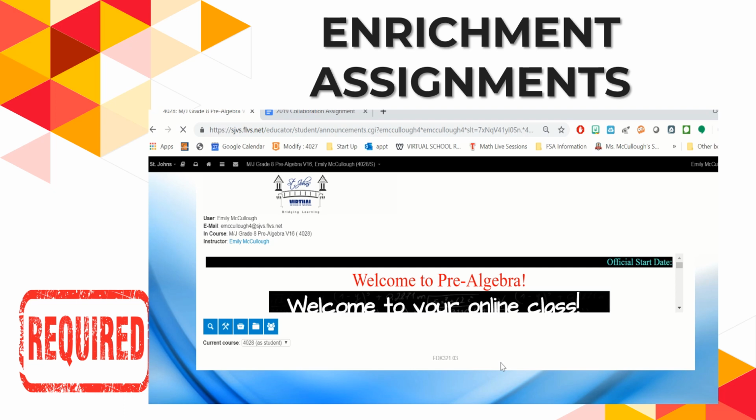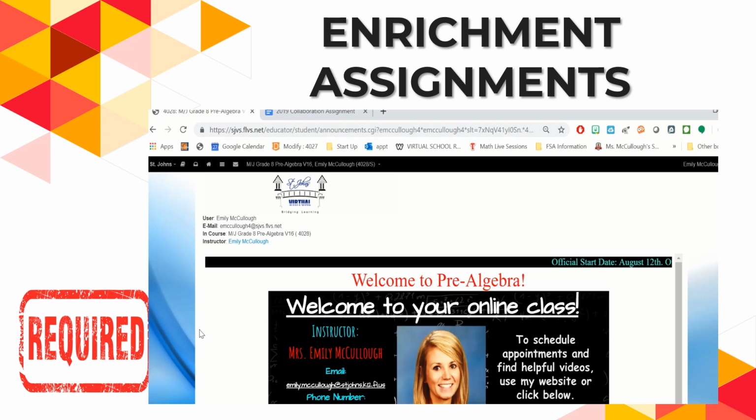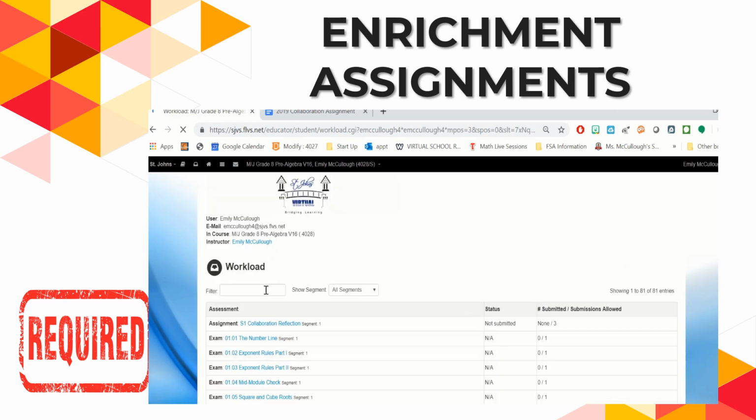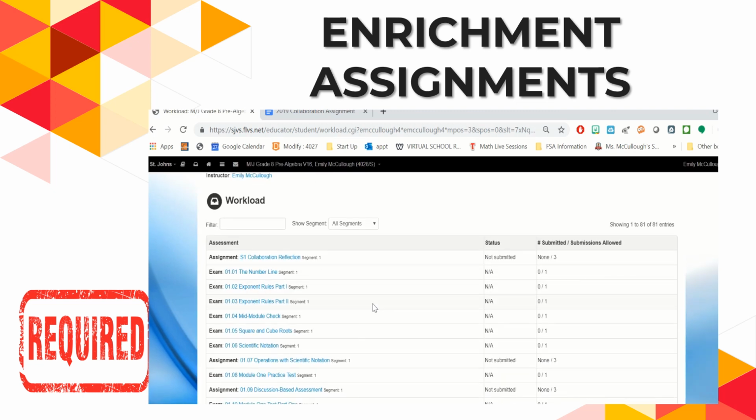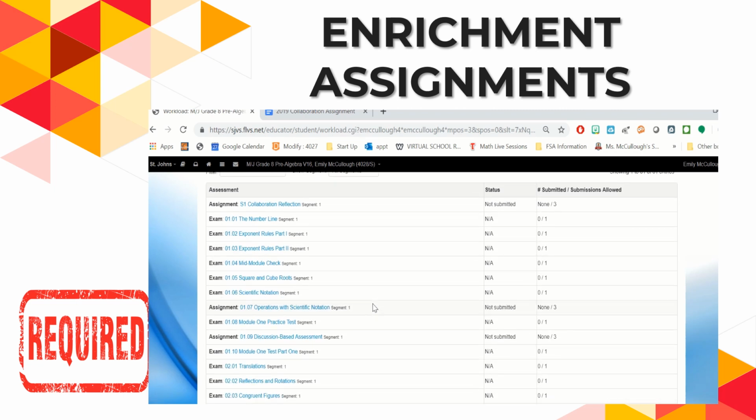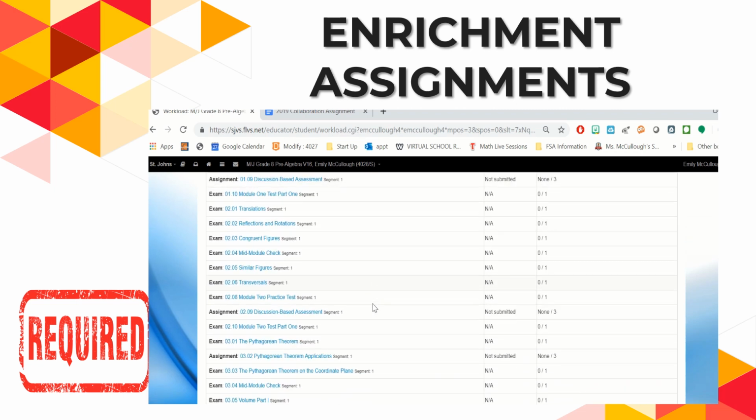Let's talk briefly about enrichment assignments. I know we've talked about it a little bit. If you are on the home page of your class, remember if you click on the second button, which is the assessments button, it will take you to a list of all your assignments. Now the enrichment assignments, this is why I'm bringing it up now, they're actually not listed in your assignments until you go all the way down.